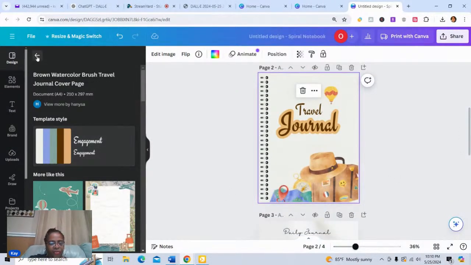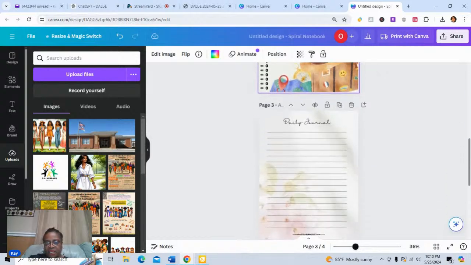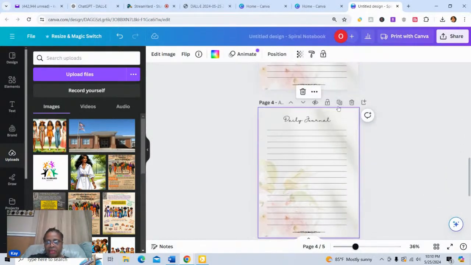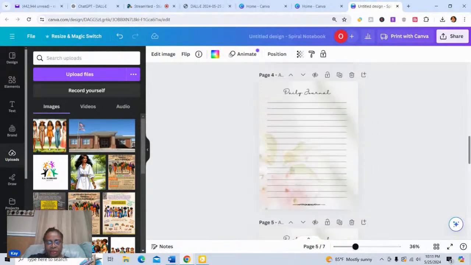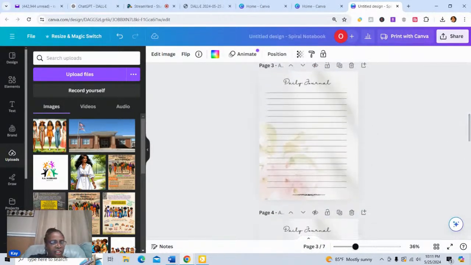I'm going to now go back to where we were uploading images. And since I've already uploaded these beautiful young ladies here, I'm going to go ahead and make copies of this page, because I think what I'm going to do, and there were 4 of them, is go ahead and put each one on one of my sheets here.